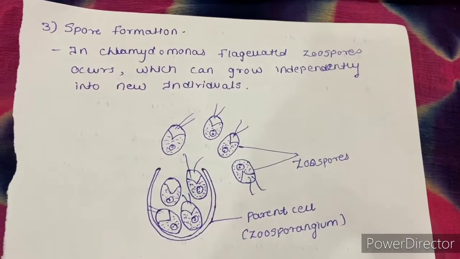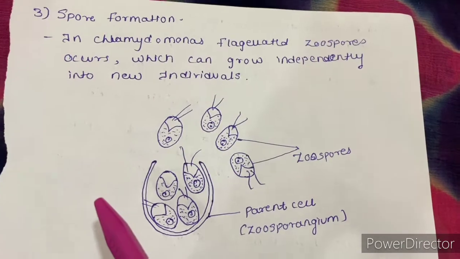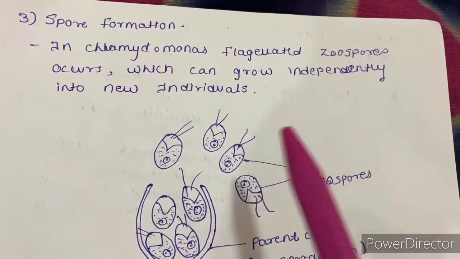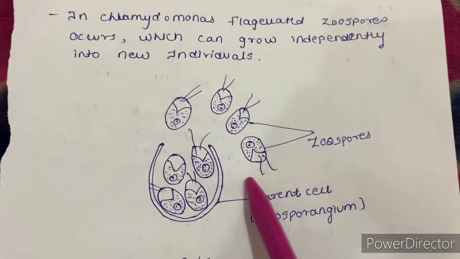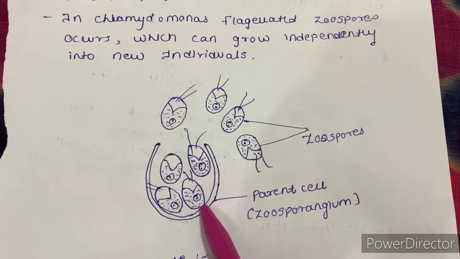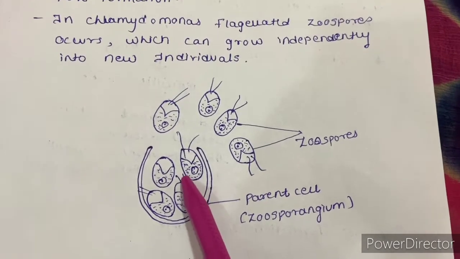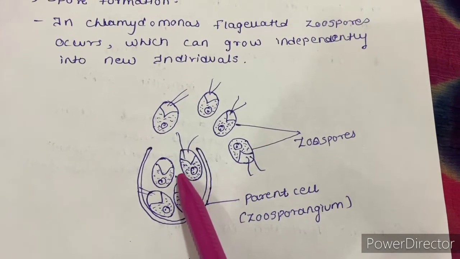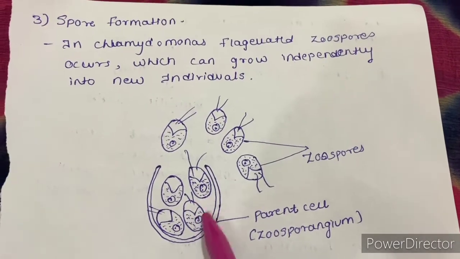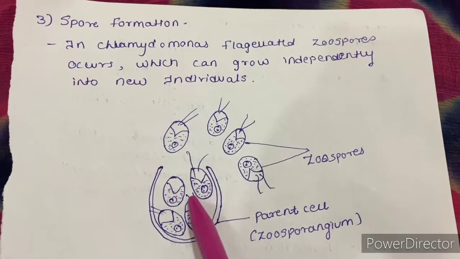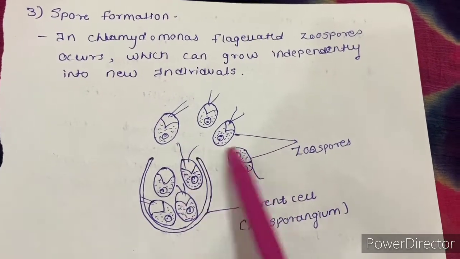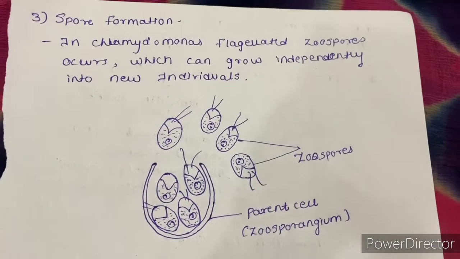Next is spore formation. In Chlamydomonas, flagellated zoospores occur which can grow independently into new individuals. If you see in this diagram, this zoosporium has developed flagella. Flagella is an organ for movement or motility. Because of this flagella, this zoospore can come out and grow as an independent individual.